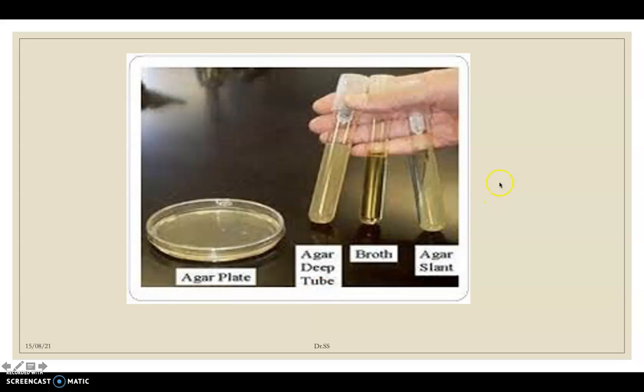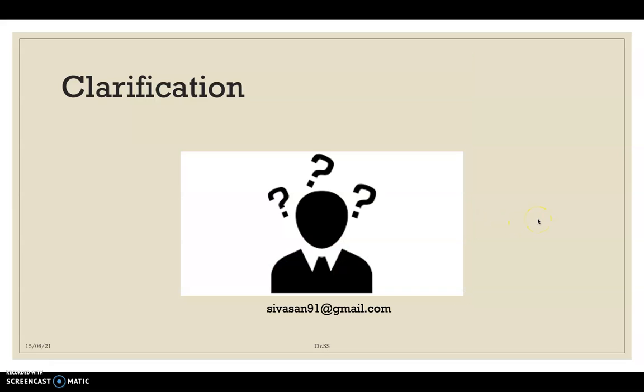And here is a comparison of all these things. This is the solid one, the agar plate, this is an agar deep, and this is an agar slant. Okay, you have to find the difference between agar slant and agar deep, and this is the liquid broth.